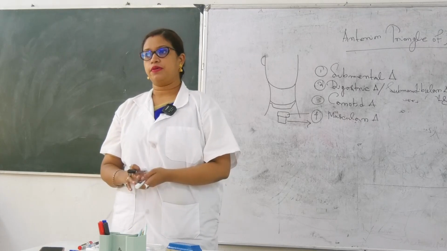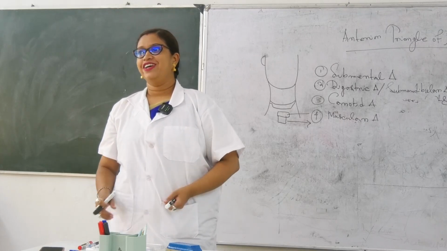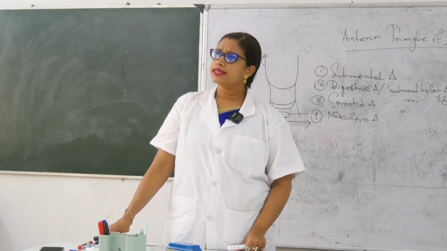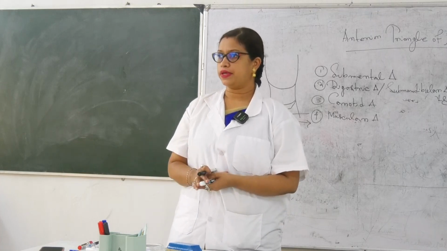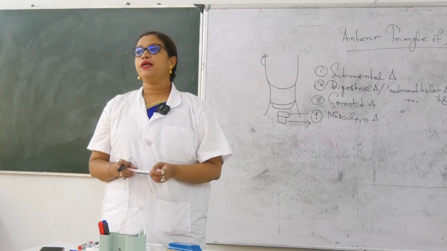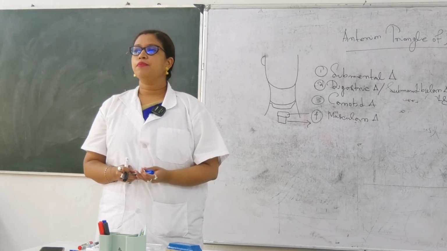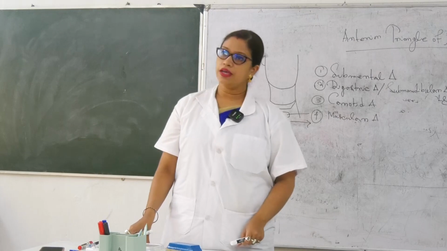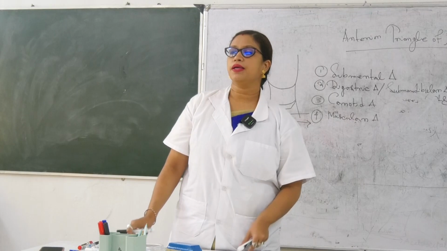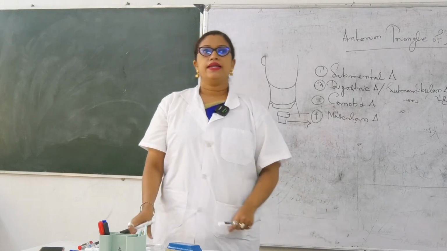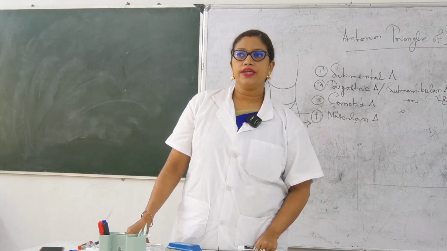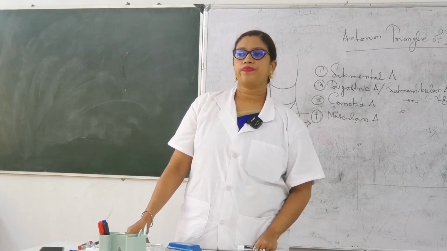Now tell me the nerve supply. I told you a million times about the nerve supply of digastric muscle. It's a hybrid muscle, has got dual nerve supply. Okay, so write it down. Anterior belly of digastric is supplied by mandibular division of trigeminal nerve. It is a muscle of first branchial arch. Very important, there are repeated MCQs from this. Anterior belly of digastric is supplied by mandibular division, that means V3 division of trigeminal nerve.